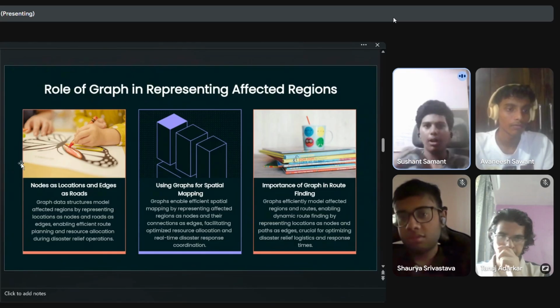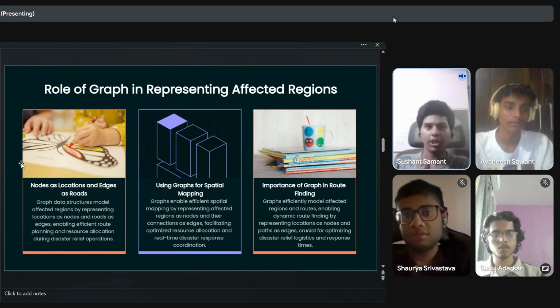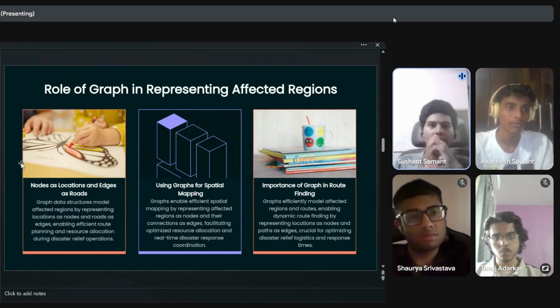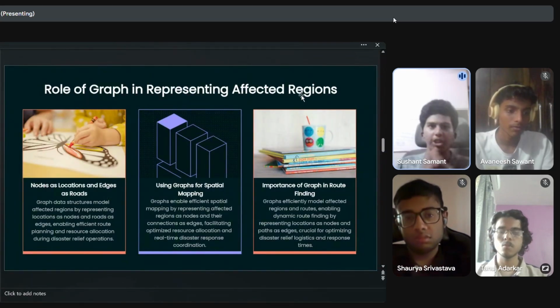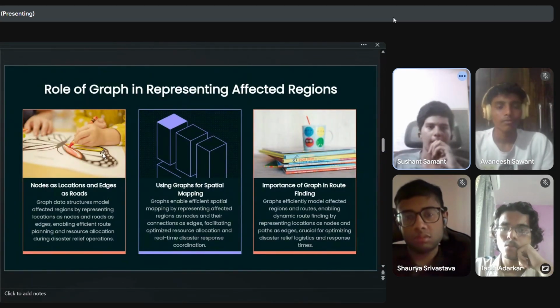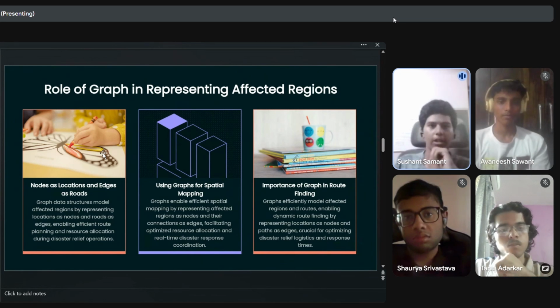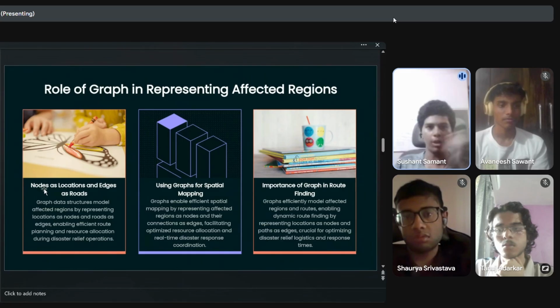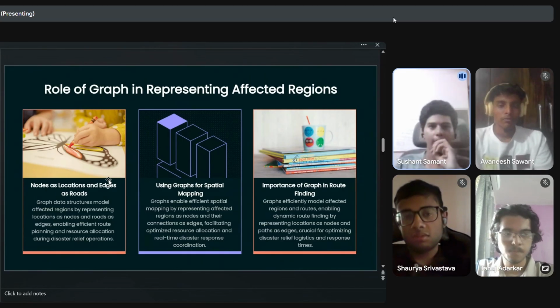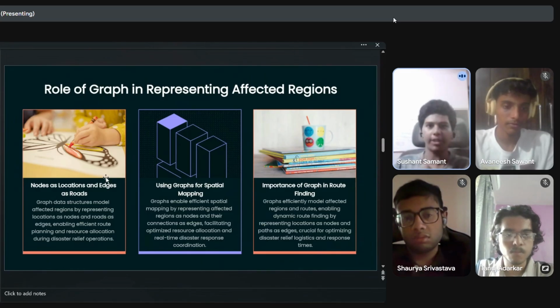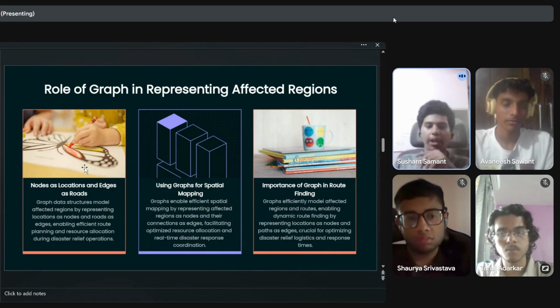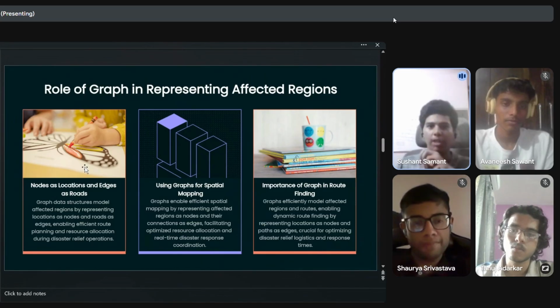So, what all concepts of data structures have we implemented? For the first, we have implemented a graph for representing affected regions. So, let's say a certain area has gone through a landslide. We have decided to represent nodes as locations and edges as roads. And also, we have decided to use traversal methods like BFS and DFS, which help in finding the shortest path.